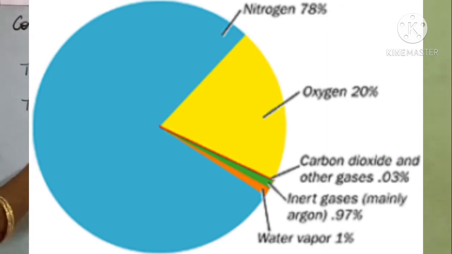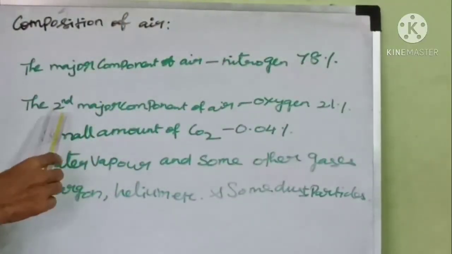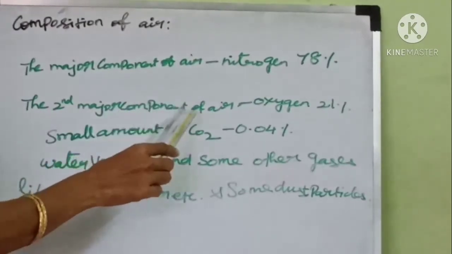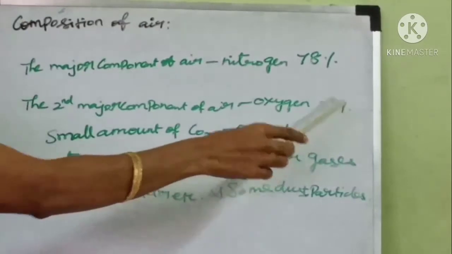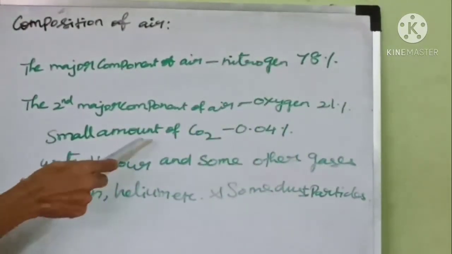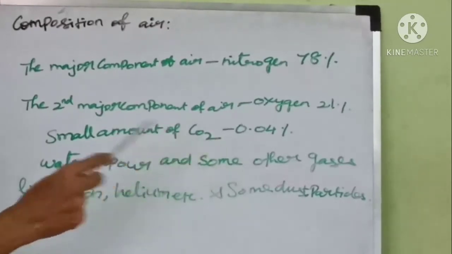Now the major component of air is nitrogen. It is present in air at about 78%. The second major component of air is oxygen. It is 21%. And a small amount of carbon dioxide, that is 0.04%.